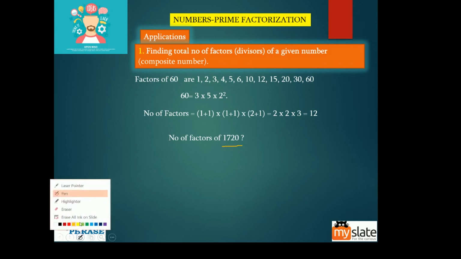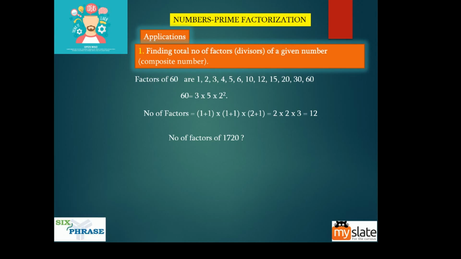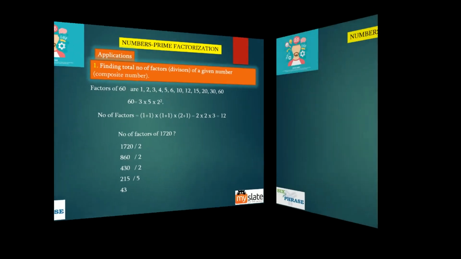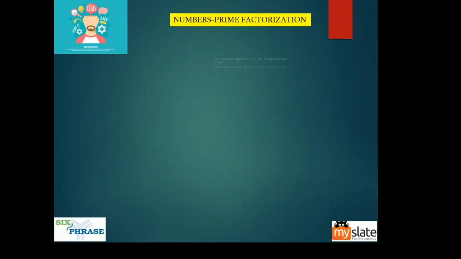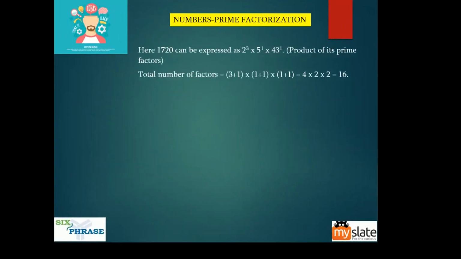So what do? Just do prime factorization. Okay, so what I'll do is, you know this, take the smallest prime number that you can use, divided by 2, you'll get 860. Again divided by 2, you'll get 430. Divided by 2, you will get 215. Now 215 you cannot divide by 3, so I'm using 5 here. Divided by 5, you'll get 43, and this is a prime number. I told you, once you get a prime number, you can stop, right? Now guys, 1720 can be written as 2 cube into 5 into 43 power 1.